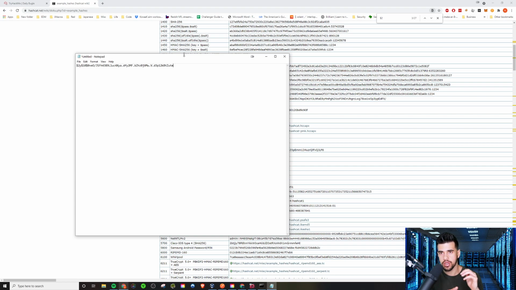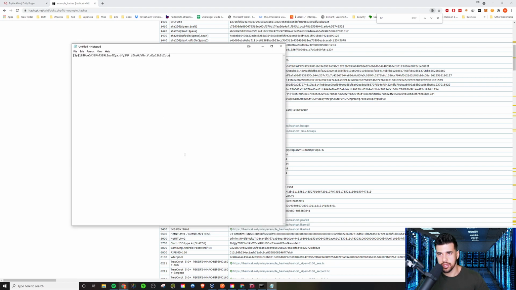So if you want to speed up the time that it takes, optimize stuff, do this on your host system, not on your VM. Download Hashcat or John or whatever you like to use. Download it on your host machine and just run it. Doesn't matter if your host machine is Windows, Linux, Mac. These tools will work for you. You just need to get it set up on your host machine.